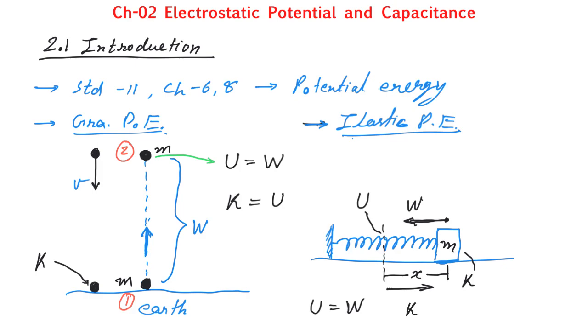So I can write K will be equal to U. The kinetic energy will be equal to the potential energy stored in this spring. That means when you do some work, the energy is stored in the form of spring, and when it is released back, the potential energy is converted into kinetic energy. And so we can say that kinetic energy will be equal to the potential energy. These are two examples of potential energy what we have studied already.